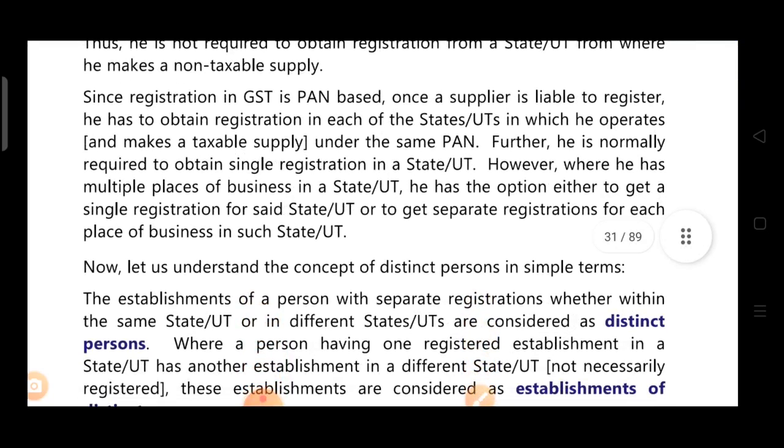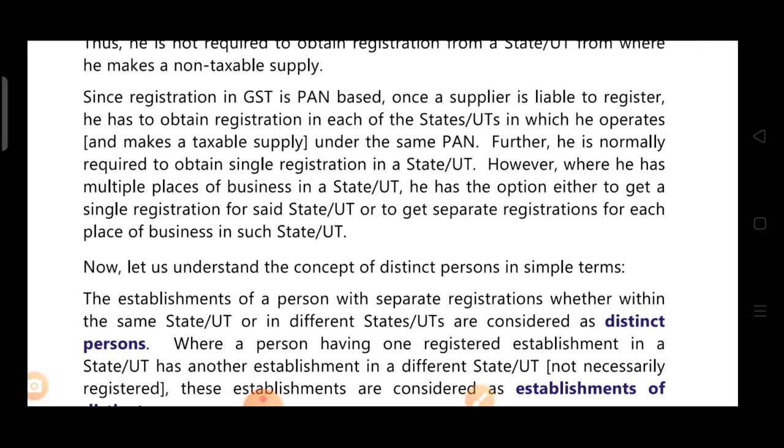Now let us understand the concept of distinct person. Establishments of a person with separate registration, whether within the same state or union territory or in a different state or union territory, are considered as distinct persons. Suppose in the same state a person has 4 business verticals and has taken separate registration for each, and supply is made between those business verticals within the same state, this will be called supply between distinct persons.